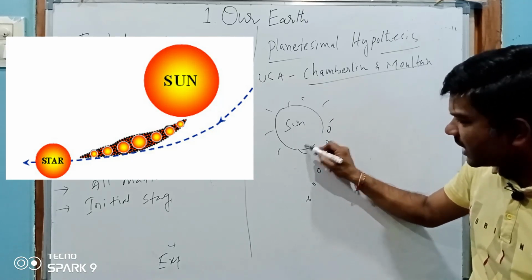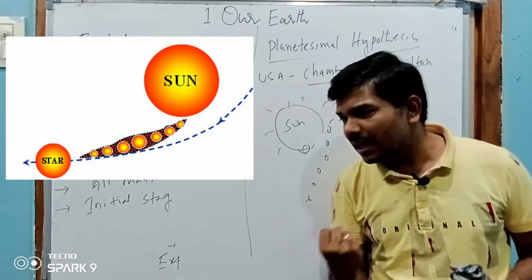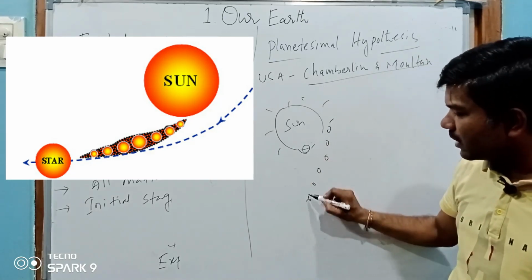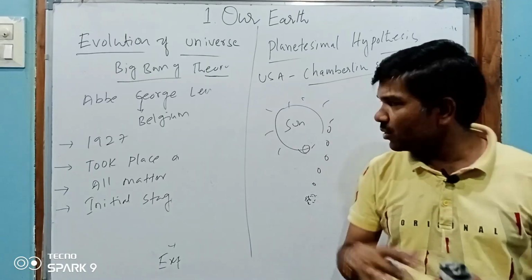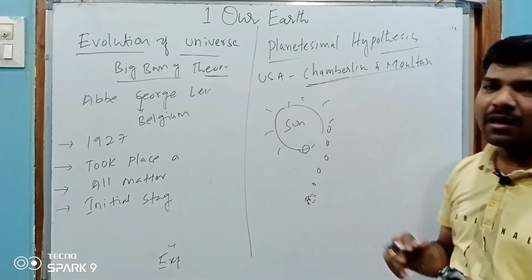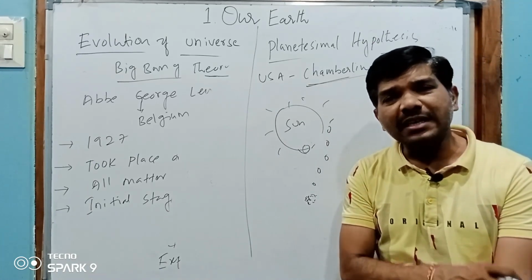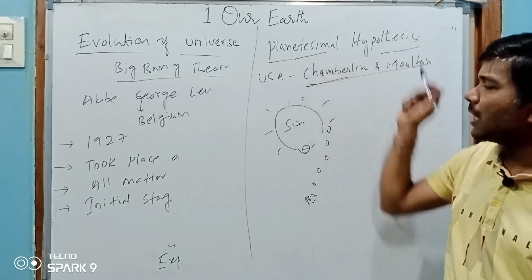Whenever it comes from this side, it pulled some material from the sun. So this material condensed and became planets. This hypothesis was given by Chamberlain and Moulton. I repeat, US scientists Chamberlain and Moulton explained the planetesimal hypothesis.